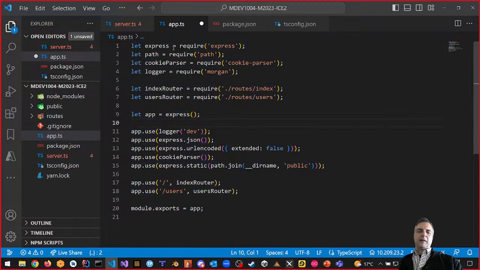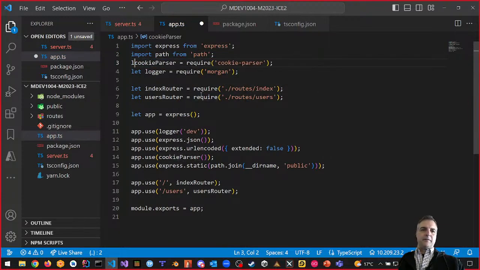And I want to say the same thing. I want to say import express from express. Import express, and then we want to get rid of that require from express. Please do this one line at a time. I know there's quicker ways of doing this. Don't do it. Import path from path. Okay. Import cookie parser from cookie parser.